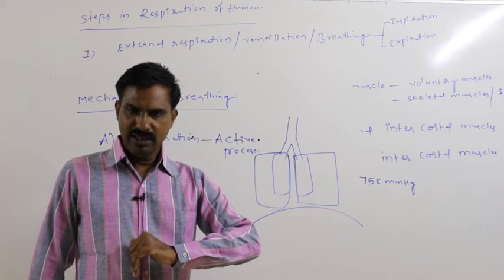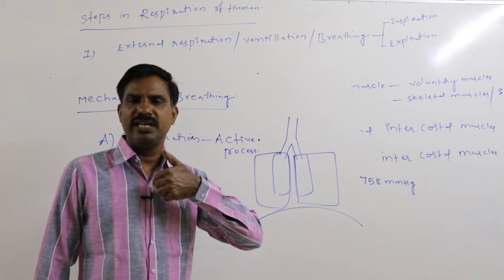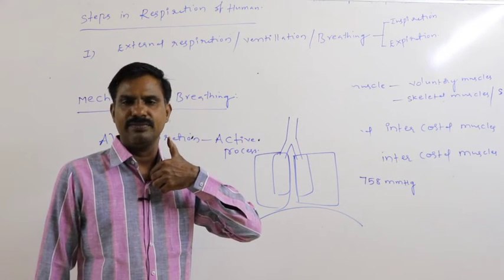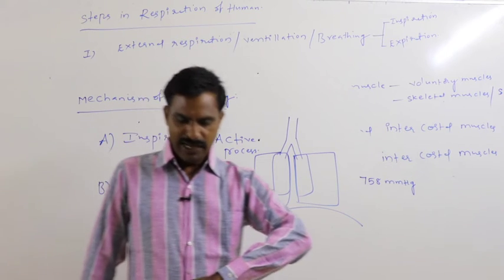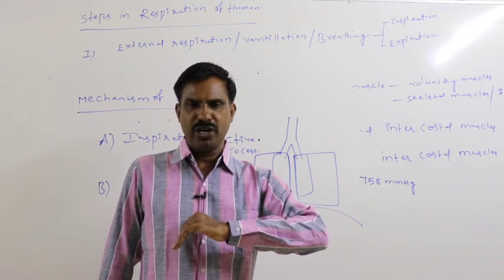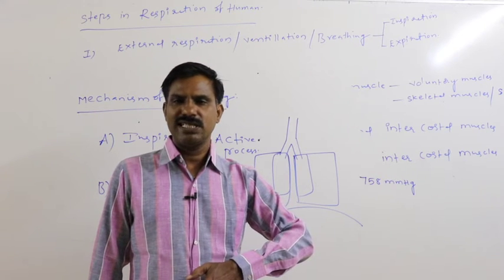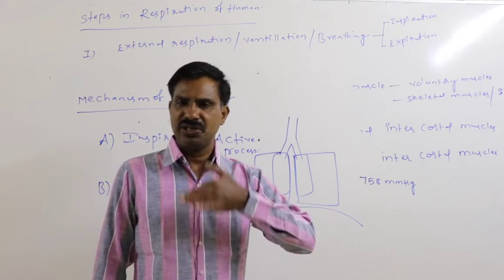By that way, thoracic volume gradually decreases from posterior to anterior.